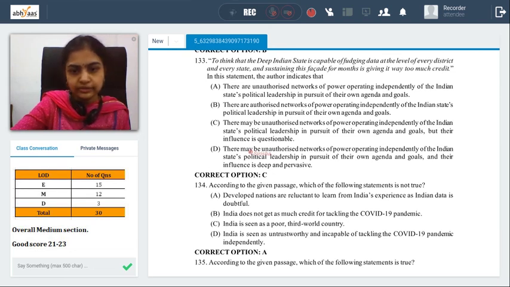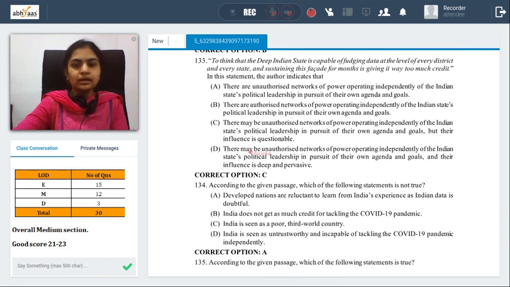According to the given passage, which of the following statements is true? COVID cases have reduced because of reduction in restrictions. COVID cases have increased with reductions. COVID cases have reduced with increased reduction. COVID cases have reduced despite reductions. So even though there are no lockdowns, the cases have decreased. So D is a better possible answer. This is an easy one.